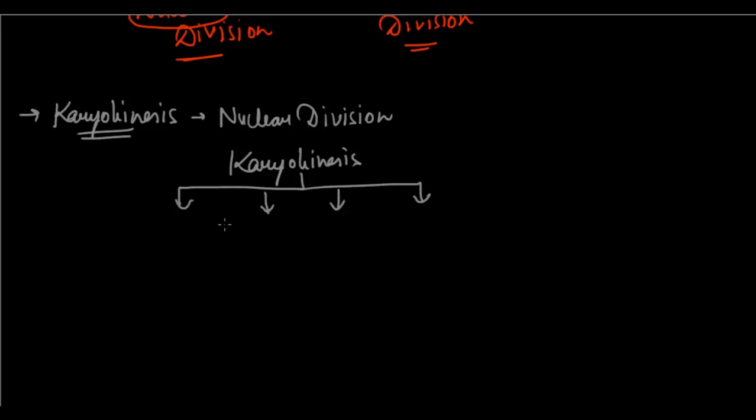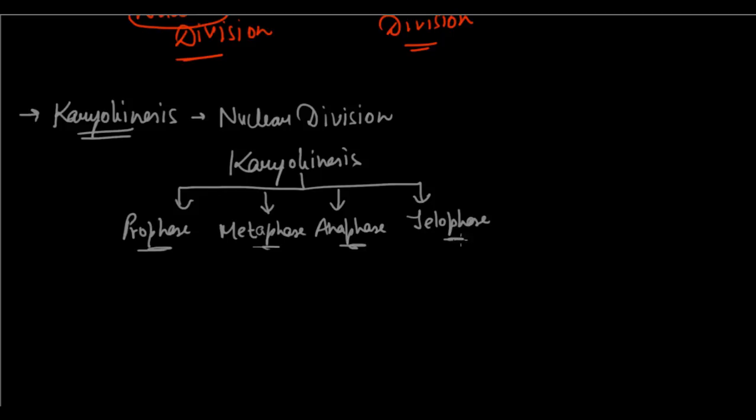So again, karyokinesis is a complex procedure. Karyokinesis has 4 phases. We have the prophase, we have the metaphase, and finally we have, excuse me, not the metaphase, anaphase, and then telophase. So we have 4 phases of karyokinesis: prophase, metaphase, anaphase, and telophase.